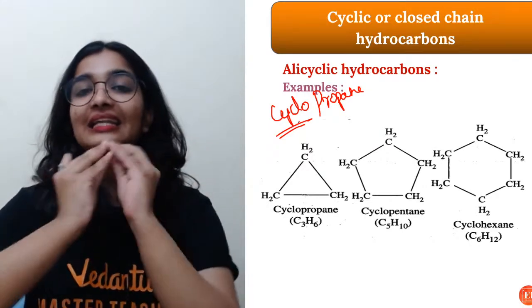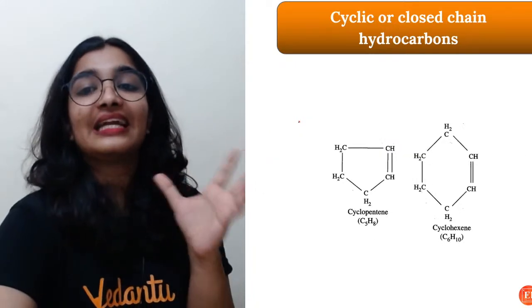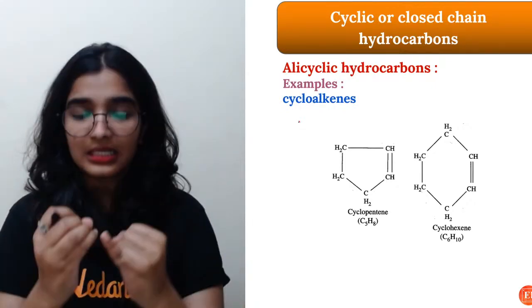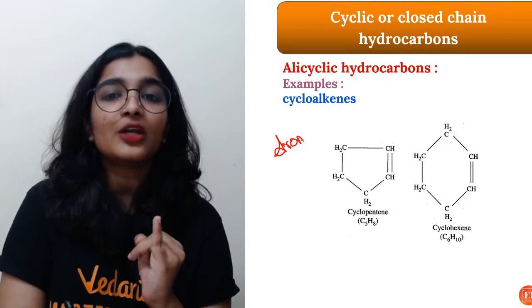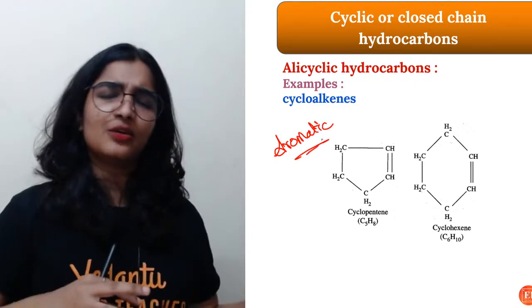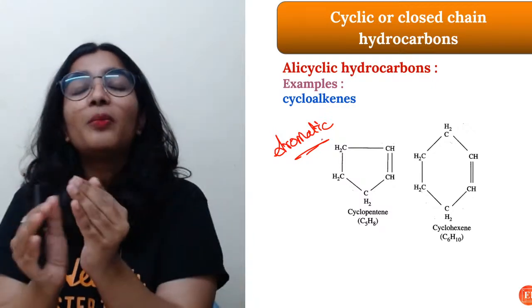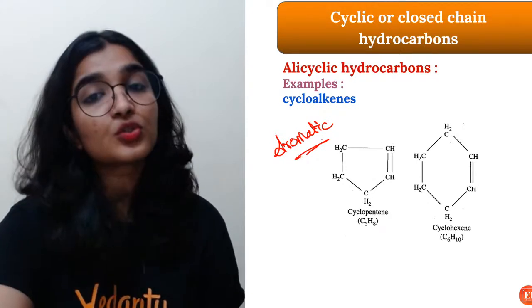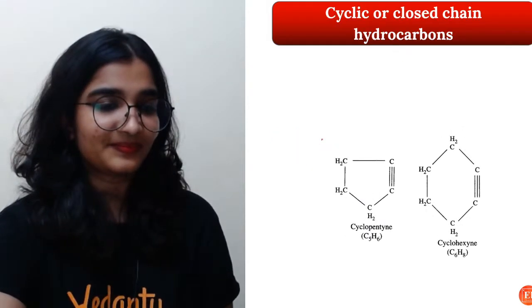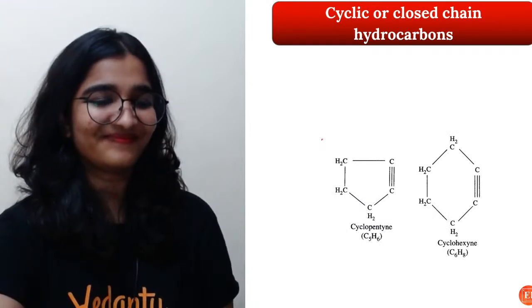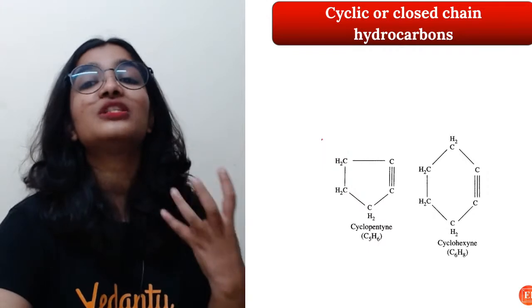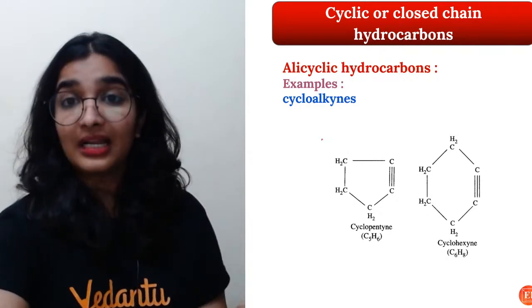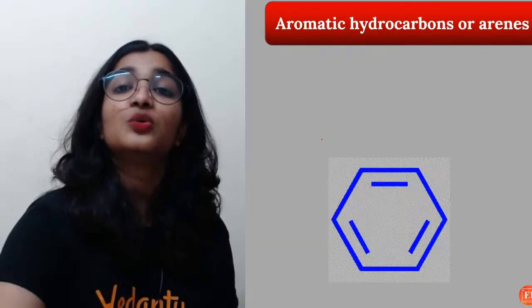Alicyclic is closed. Aromatic is also closed. There is a difference between alicyclic and aromatic. As I told you before, for these aromatic compounds, you will have benzenoid and non-benzenoid compounds, and their properties will be very much different from the hydrocarbons. Yes, alicyclic can also have double bonds. Why is it aromatic? I'll tell you, because of its properties. So you can have cycloalkynes, cycloalkenes, and cycloalkanes with respect to alicyclic.